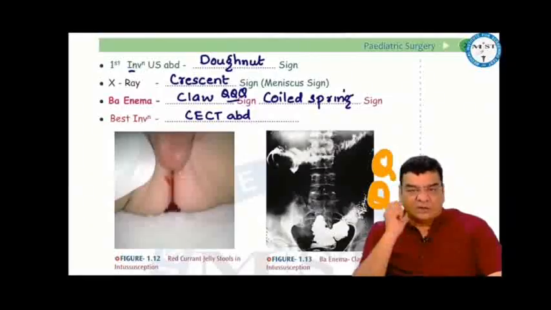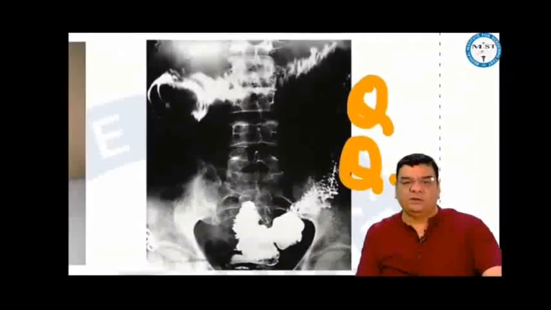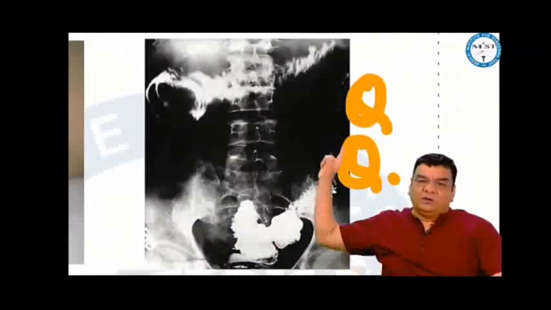If the baby presents with a sausage lump, the first investigation will be ultrasound, where we find a donut sign. On X-ray, we find a meniscus or crescent sign, and a very hot MCQ is this barium enema image, wherein on giving the enema, the contrast will be flowing into the cecum. If the ileum is tightly fitted inside, no contrast will be coming down. This appears like a claw sign.